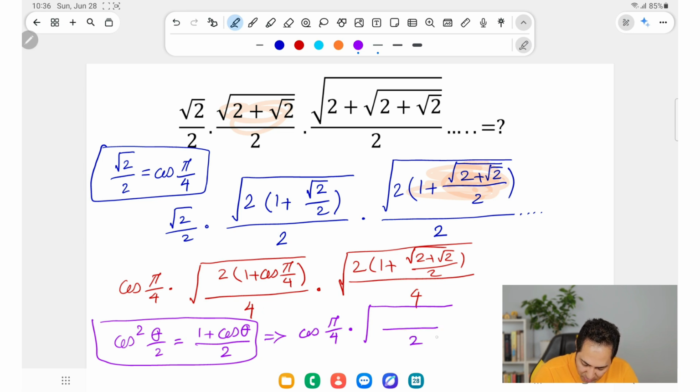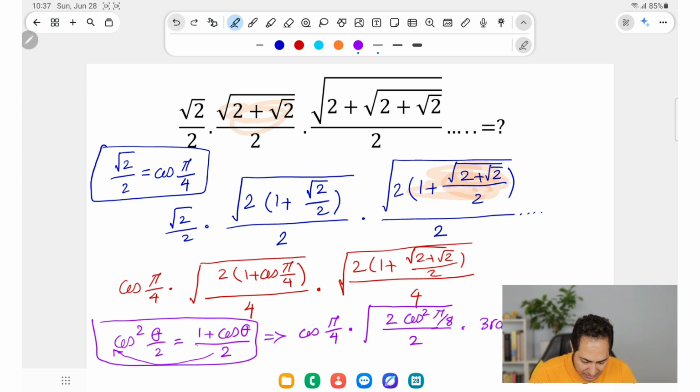So it's going to be over 2, 1 plus cosine of pi over 4. So if theta is pi over 4, 1 plus cosine of theta is going to be 2 times cosine squared of theta over 2. So I'm going to write it this way: 2 times cosine squared of theta over 2, and pi over 4 over 2 is going to be pi over 8. Dot third term, I'm going to write it this way.